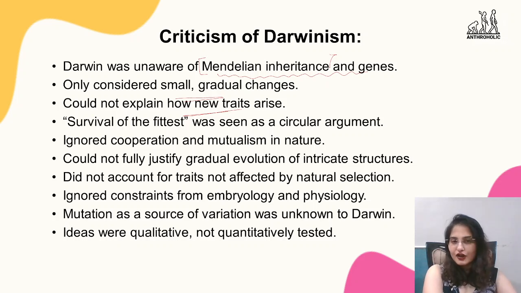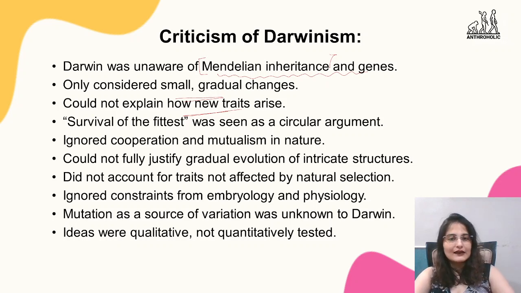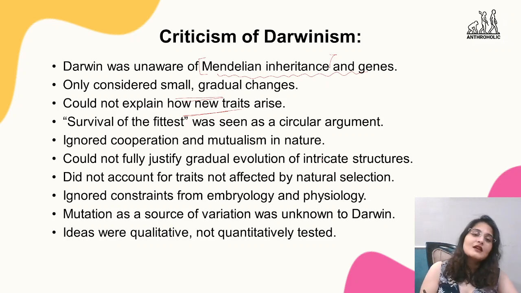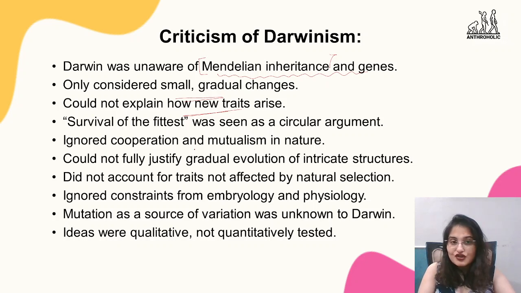For example, over-specialized organs, the huge antlers of the Irish deer, are not explained by natural selection, right? So he explained the small things, but the major changes that happen, genetic drift, mutations, completely new things forming, or old organs which are completely becoming waste, that is not explained. Survival of the fittest was seen as a circular argument. He ignored the cooperation and mutualism in nature, where multiple organisms, many species, coexist together. That was not explained in this theory.